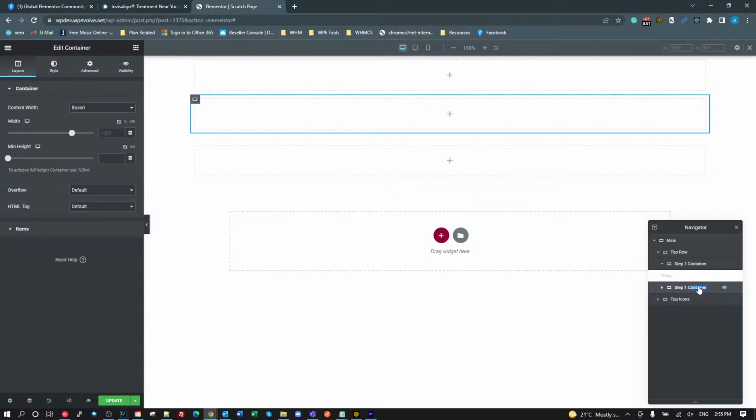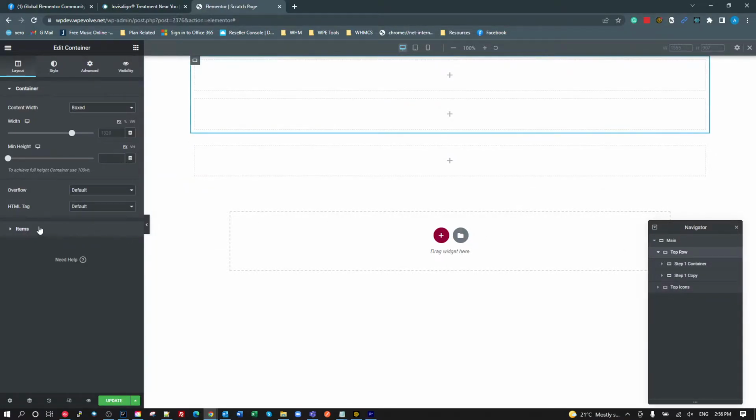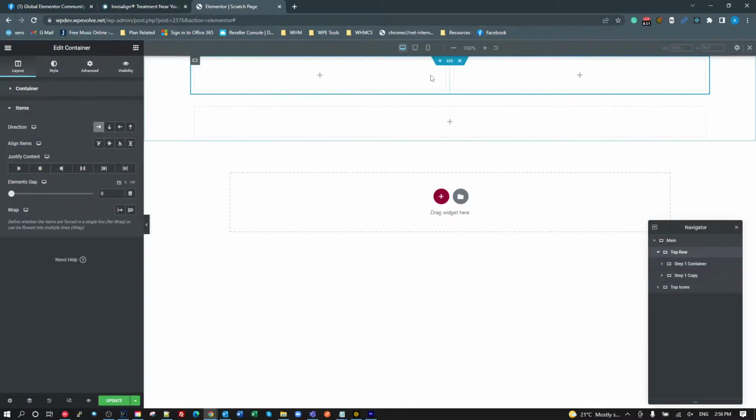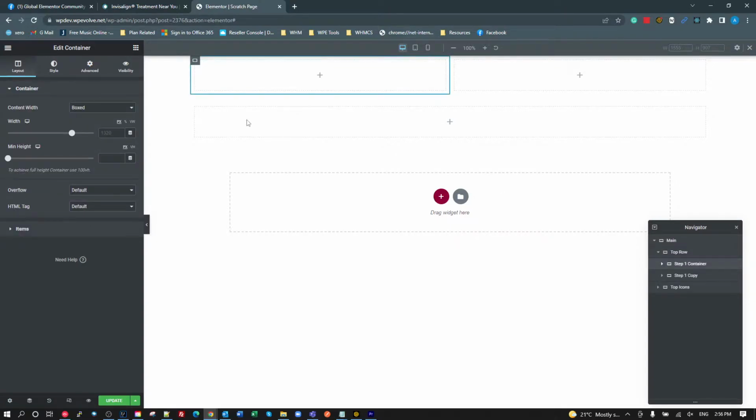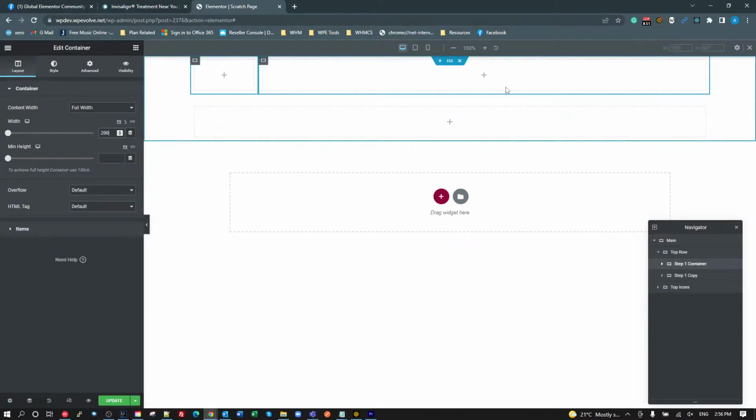Oh, this editor is just driving me mad. Okay, there we go. So we got step one copy, step one container inside the top row. Now for the top row, we want to make that a row. So we want these to be next to each other. And with the step one container, I'm just going to make that the full width internals, and we'll make this 200 pixels. So that one's 200 pixels. The other one's going to automatically fit with that. Okay, so that's given us our layout for the top.